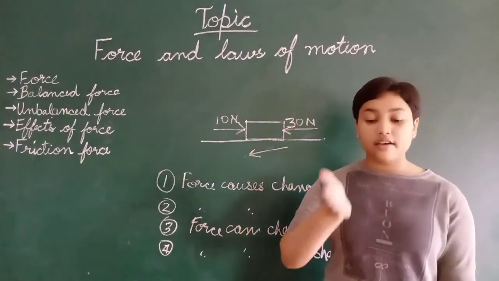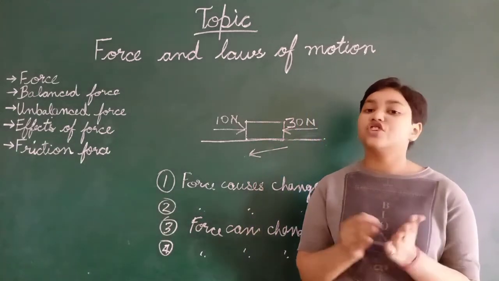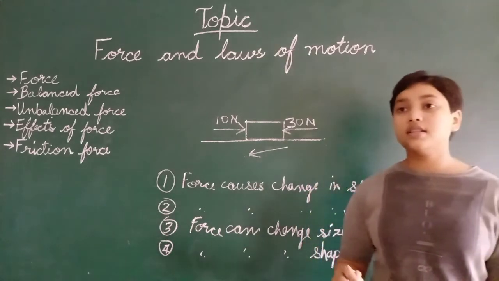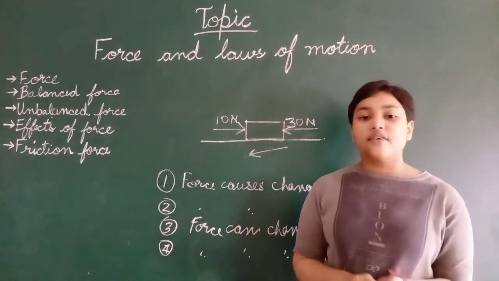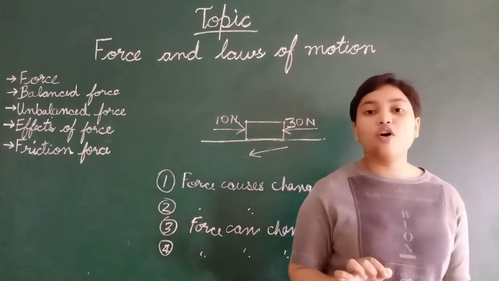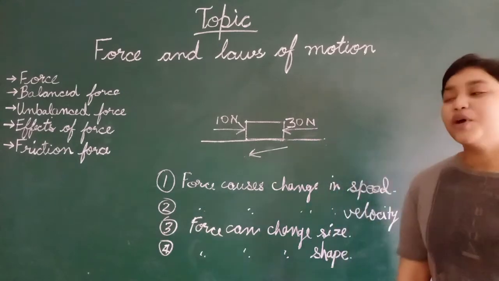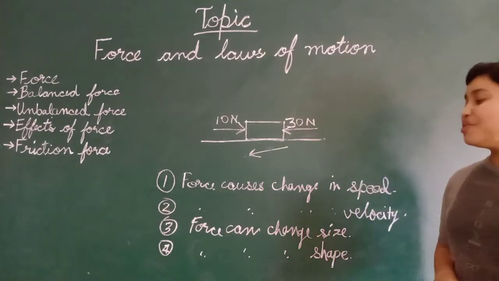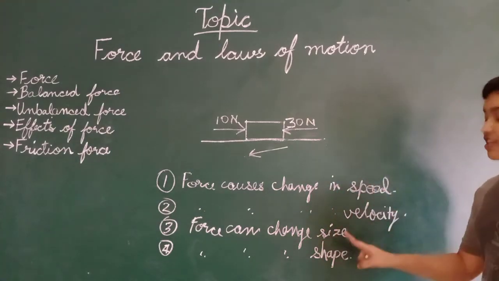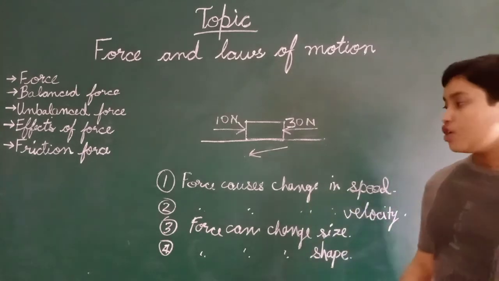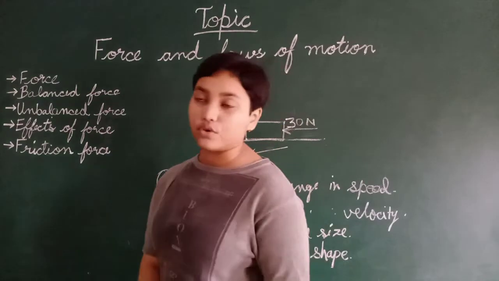What will happen? Force is applied and changing size. So this is what happens in the plants also. When fruits are a little bit small and then grow up and they are very ripe and tasty sweet. So force can change the size or shape, velocity and speed. So these are the effects of force.